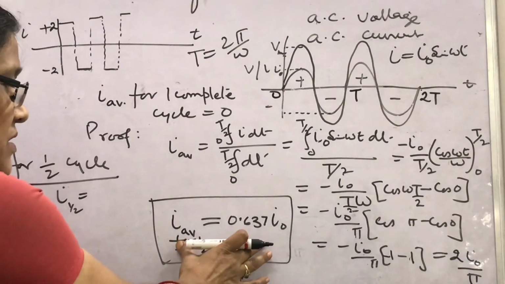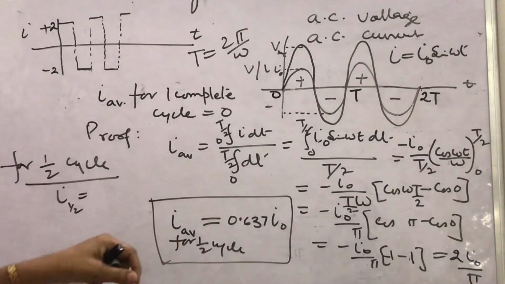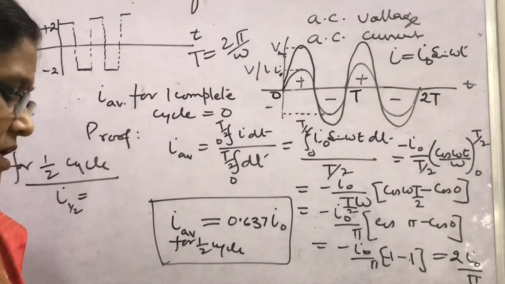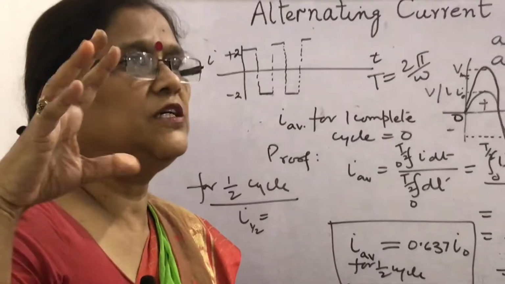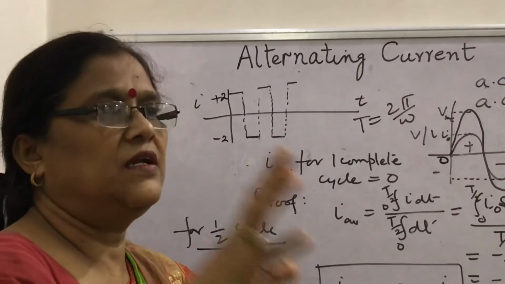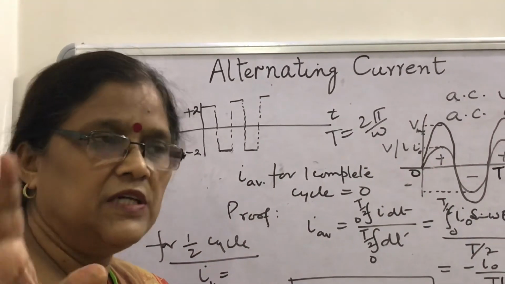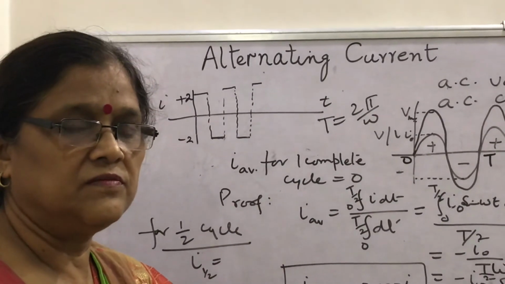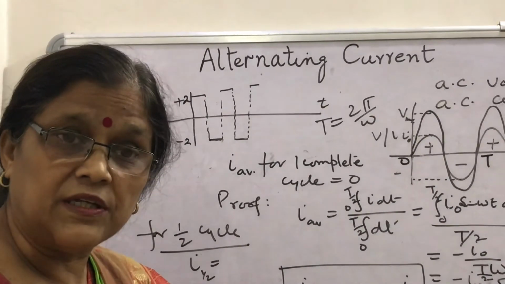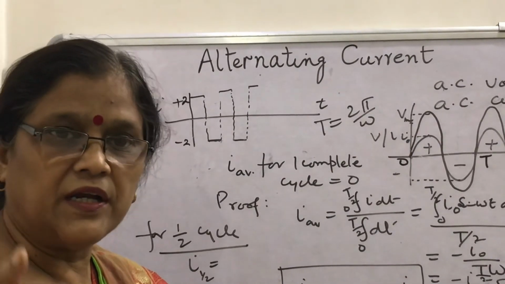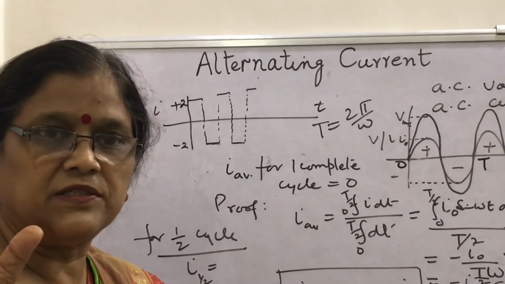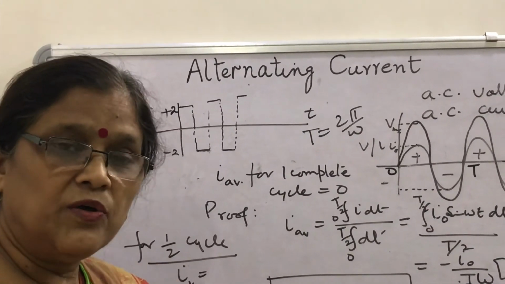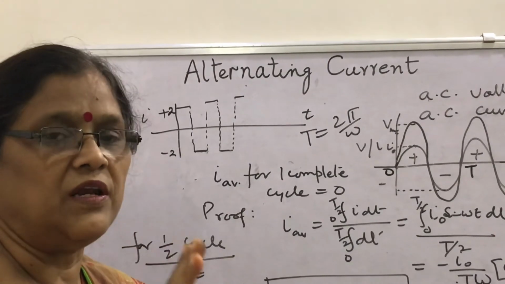Now I hope this is clear. Now we will consider how we read the AC. In a numerical, it is written that the AC voltage connected in a circuit is of this volt, the AC current flowing through a circuit is of this ampere. What are those values? How to read AC? Any AC measuring devices, current and voltage measuring devices, give which value? That is root mean square values.